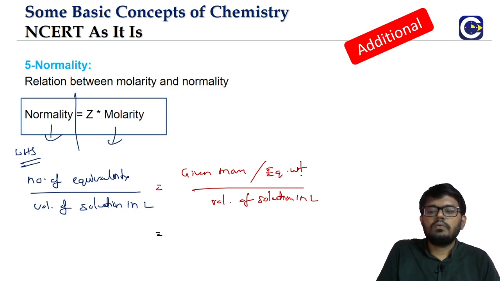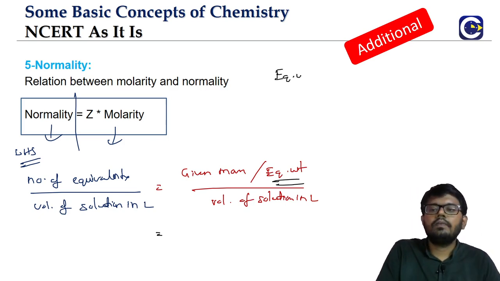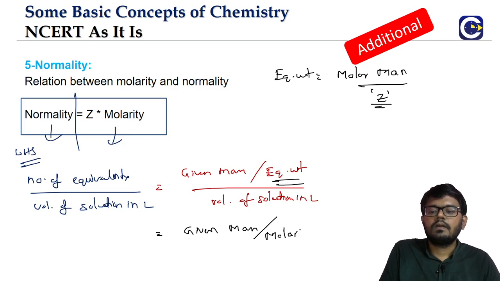Okay. Now here I am going to make that modification. Look at it. Equivalent weight is equal to what? Molar mass by Z. This Z is the valency factor. So, given mass by molar mass divided by Z. So Z will go to the numerator. Keep this in mind.